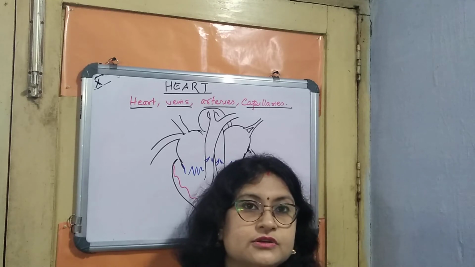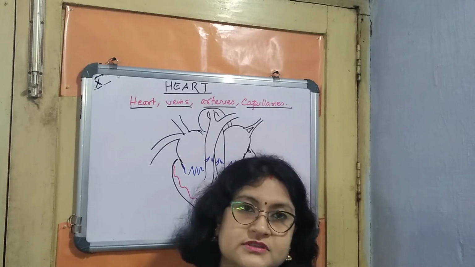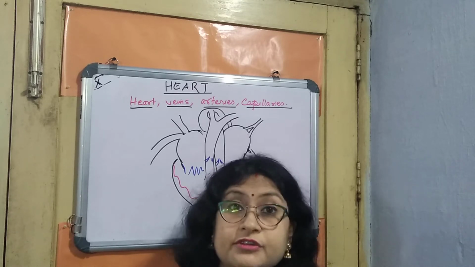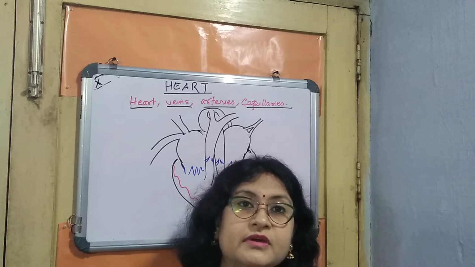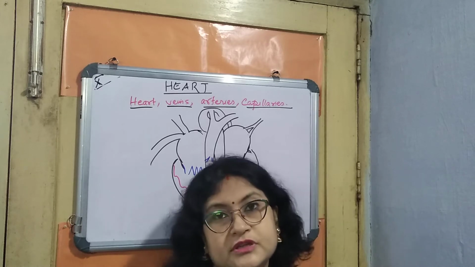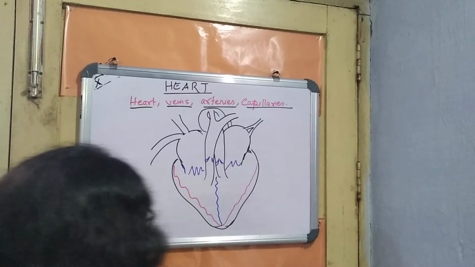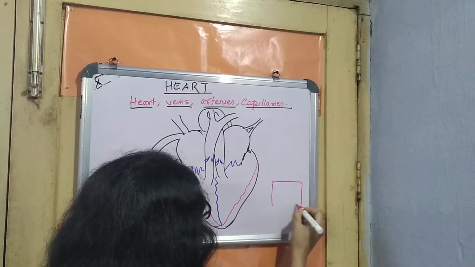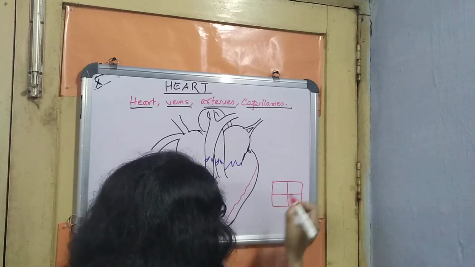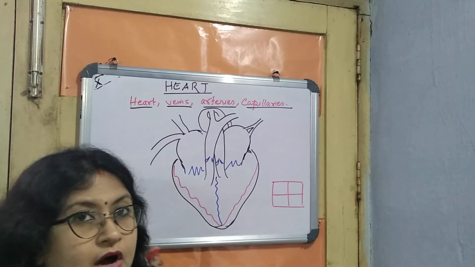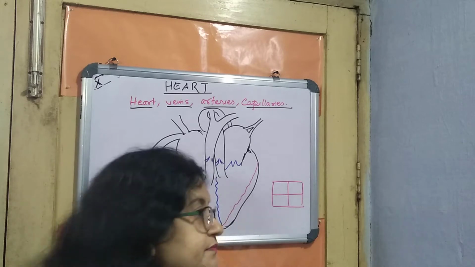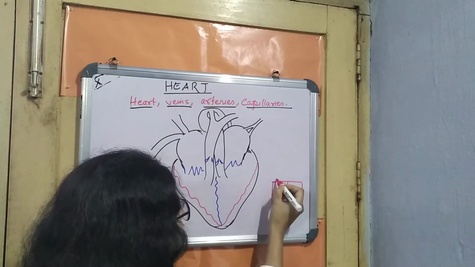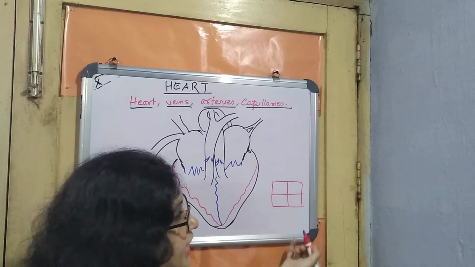Please make an image of this heart diagram on your own, which will help you, right? This is a very easy diagram. It is not a 3D diagram, it is a 2D diagram, but I think this is easier for all the students to remember. So let us now see what we have drawn. Usually if you are drawing a schematic diagram of the heart, all of us know our human heart has 4 chambers: upper right and left, lower right and left.